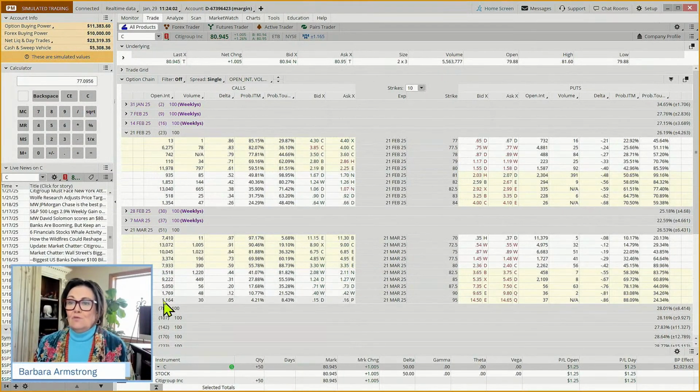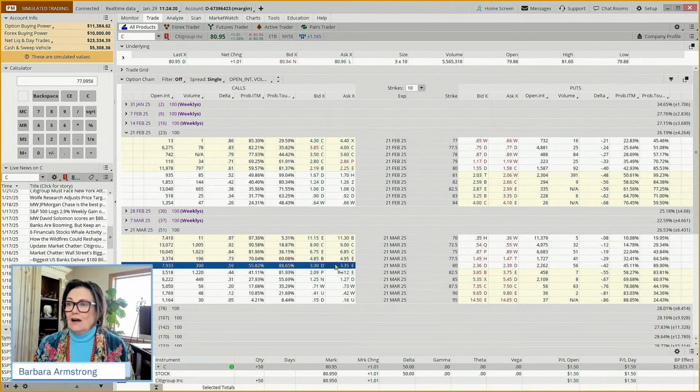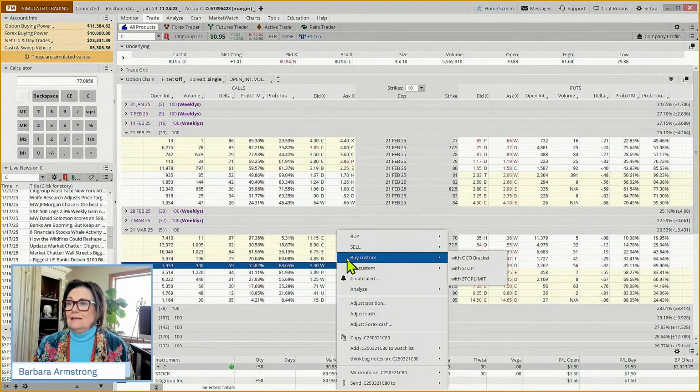And then we want at least 20 times the number of contracts. Well, if we've got like 3,500 contracts, 1,220 traded just today on the at the money strike, 8,000. So if we did the 80 strike out in March and we bought one contract, and then we did that with an OCO bracket.